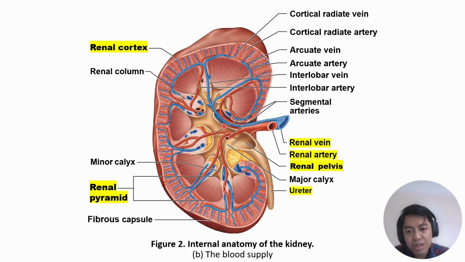The renal pelvis contains your minor and major calyces, and this renal pelvis drains into the ureter, which exits the kidney through the renal hilum. So this is the renal hilum, where different structures such as your ureter, renal vein, renal artery, and nerves exit or enter the kidney.